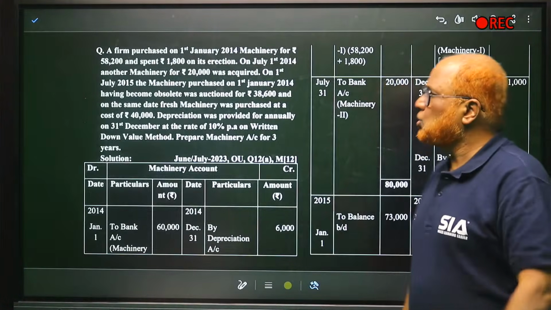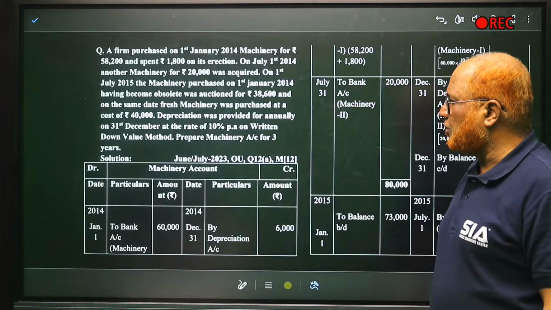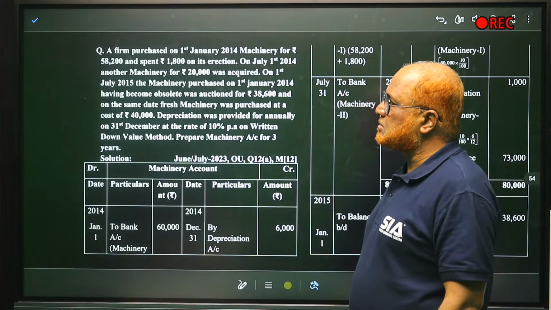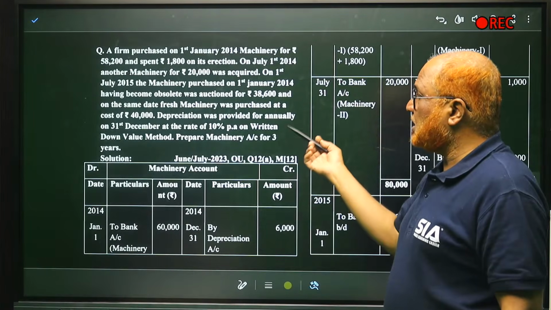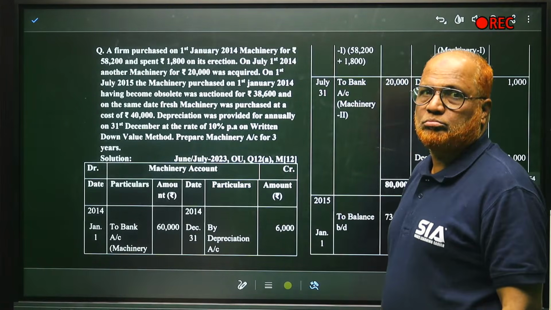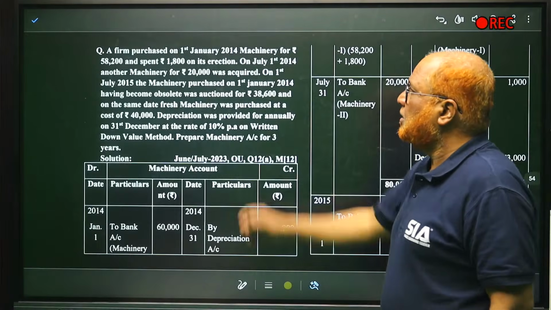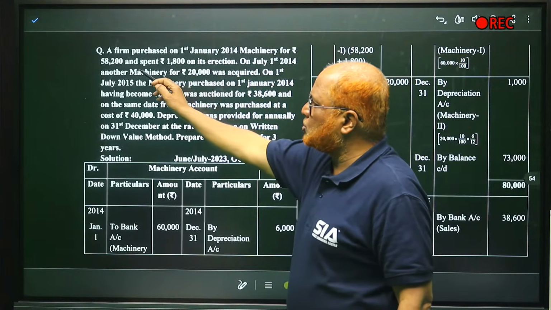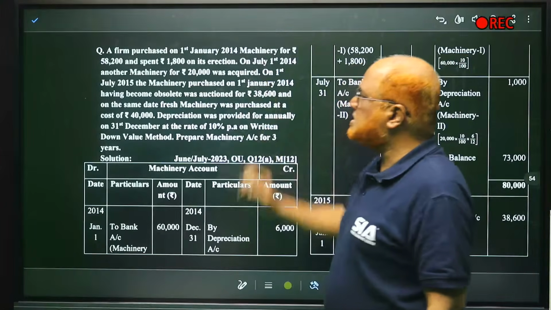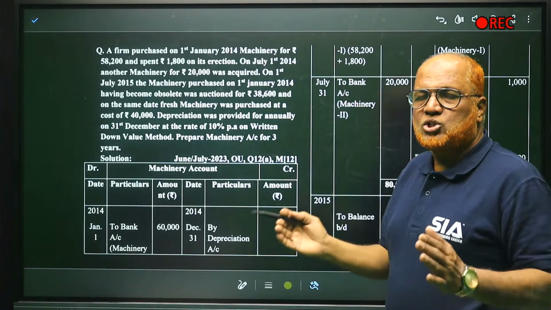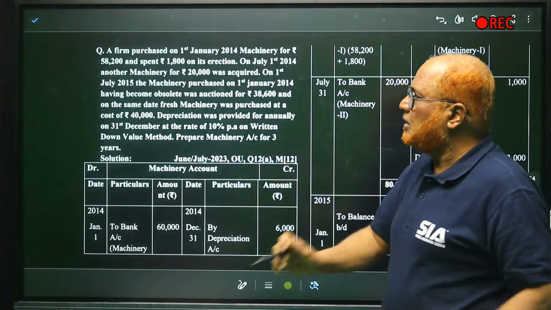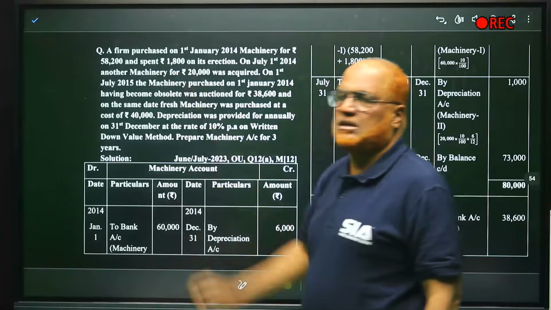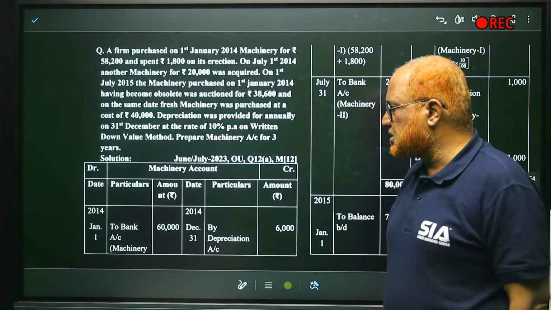Now we have to start the next problem. Second problem. This was a problem again asked in July 2023, 12 marks. Little bit difficult because here there is a sale of machinery also. Previous problem there was no sale. A firm purchased on 1st Jan 2014 machinery for 58,200 and spent 1,800 on its erection. So erection or installation charges will be added. So 58,200 plus 1,800, the cost of the machine will be 60,000.